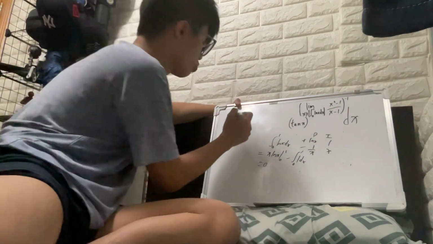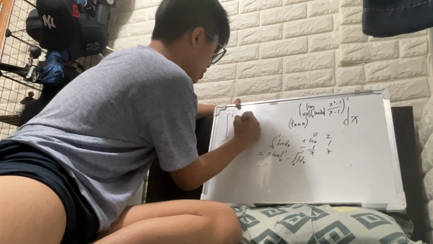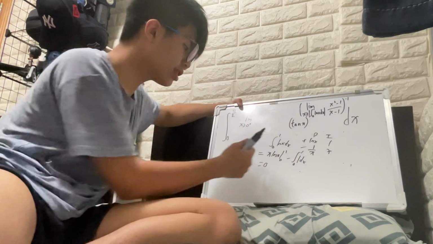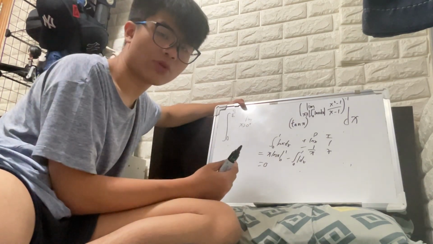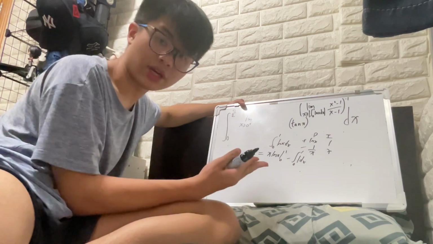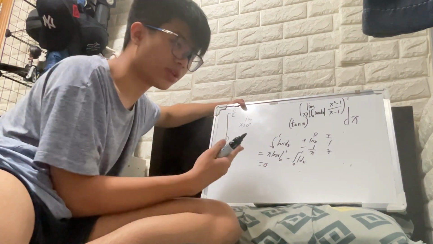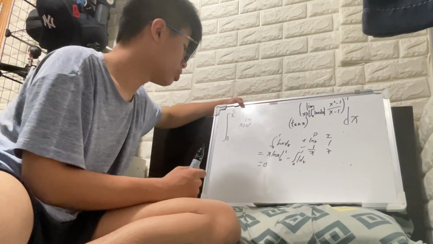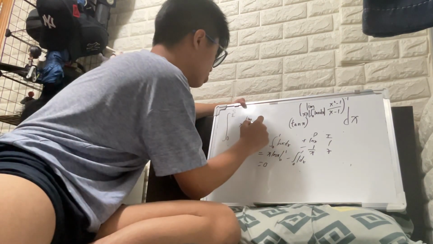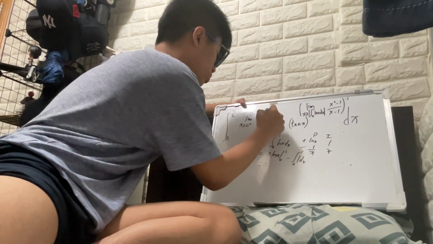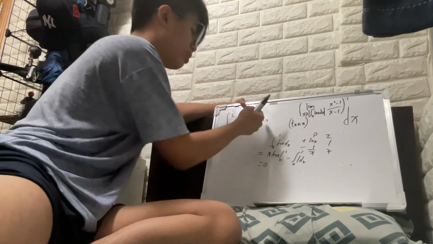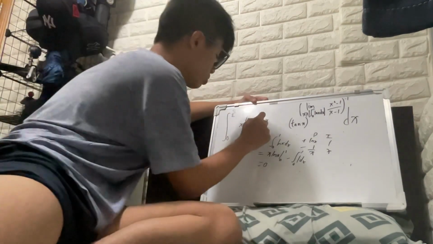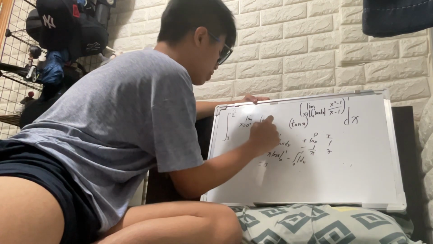However, here we're going to do more work. Let me just use a limit as x approaches 0 plus. Because this is an indeterminate form, we're going to use L'Hôpital's rule. Make sure you have a function in the numerator, so we can use L'Hôpital's rule. We need to put ln x here, because when you differentiate it, you get rid of the ln, right? So ln x over 1 over x, so you can use L'Hôpital's rule.